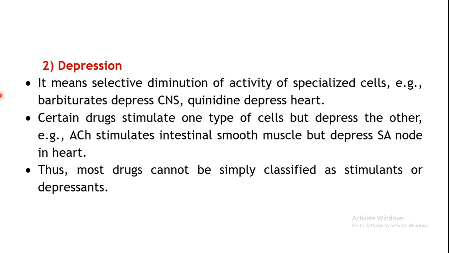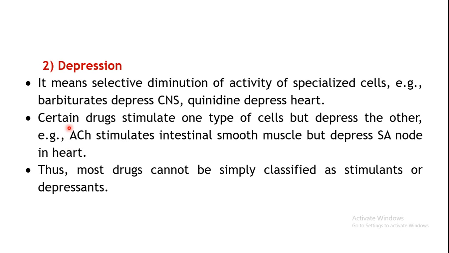Okay, then the next type of action which drugs may produce is depression. That means diminution or decrease of the activity of specialized cells. This is exactly opposite to stimulation. Say for example, barbiturates depress the CNS, they produce CNS depressant action. Quinidine depresses the heart. Okay, then there are certain drugs which produce both types of action.